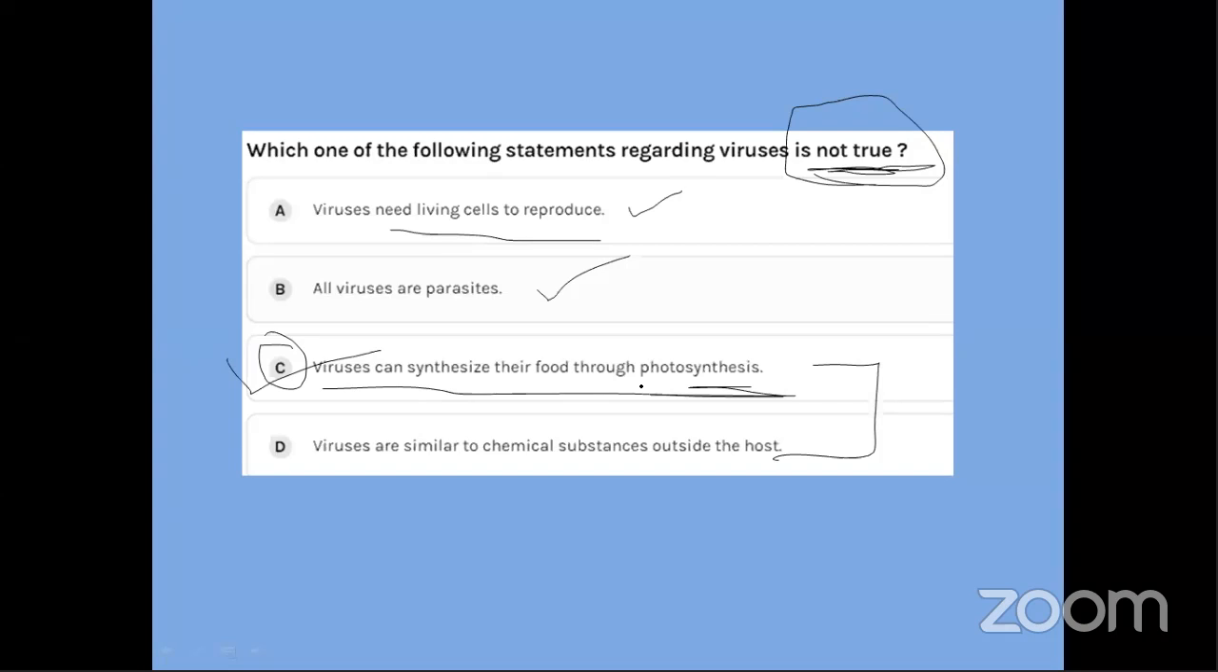Can synthesize their food through photosynthesis? They do not synthesize their own food. They are going to live on the host machinery. They take food and everything from the host machinery. They cannot make their own food. So the correct answer for this question is basically C. Viruses can synthesize their food through photosynthesis. They cannot synthesize their food. Anyone, any doubt to this question?